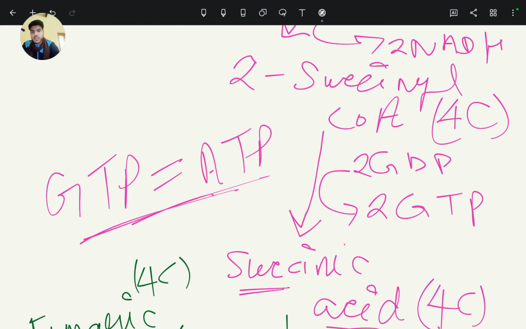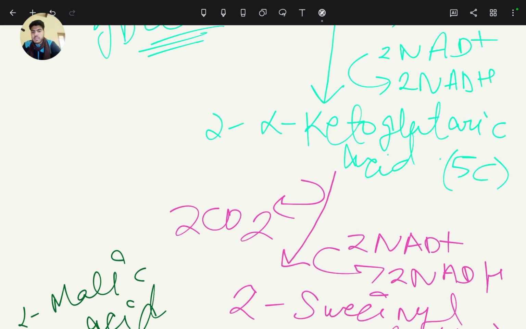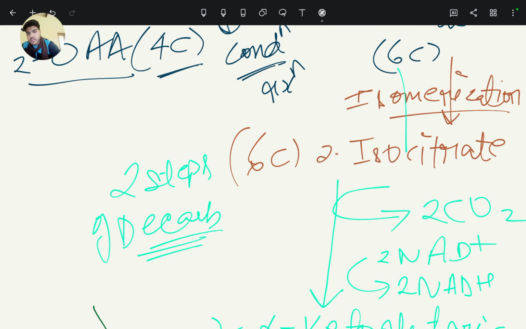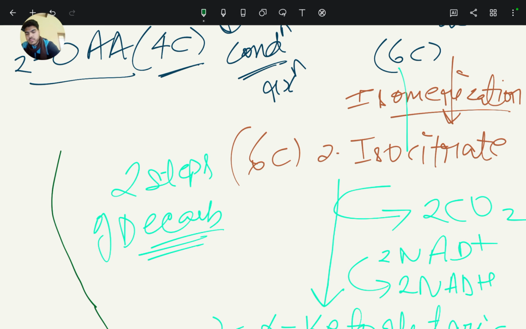Then this fumaric acid is converted into two molecules of malic acid. And now this malic acid is again regenerated or oxidized to form two molecules of oxaloacetic acid.